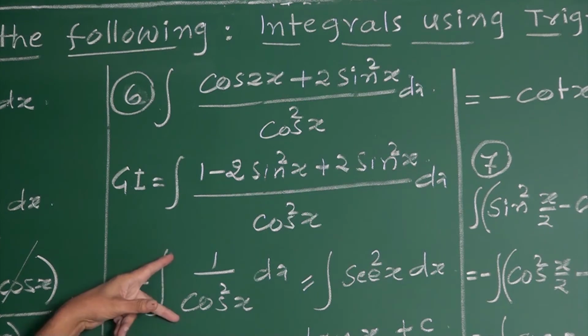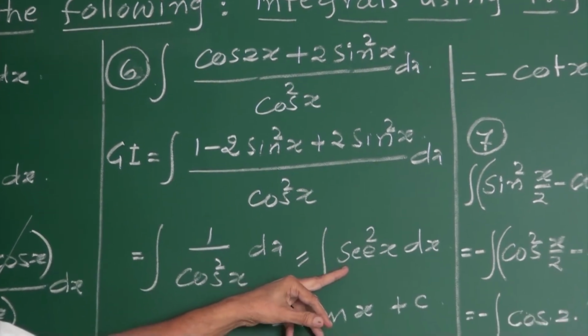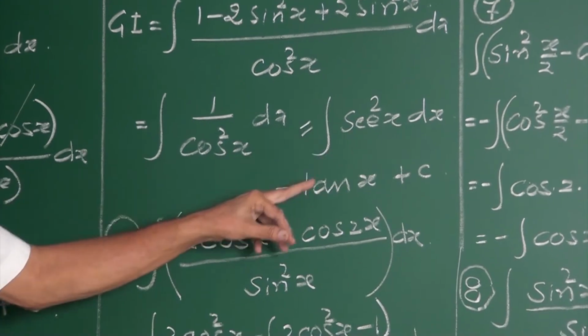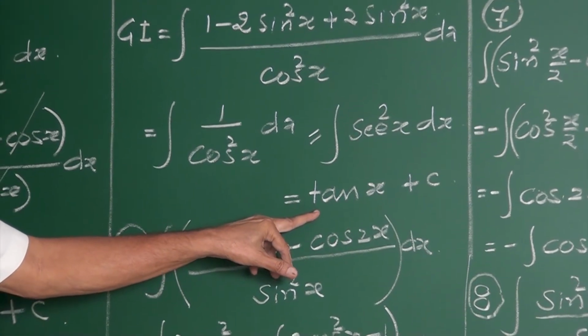1 upon cos square. What is 1 upon cos square? Sec square x dx. What is the integral of sec square? Tan x plus c.